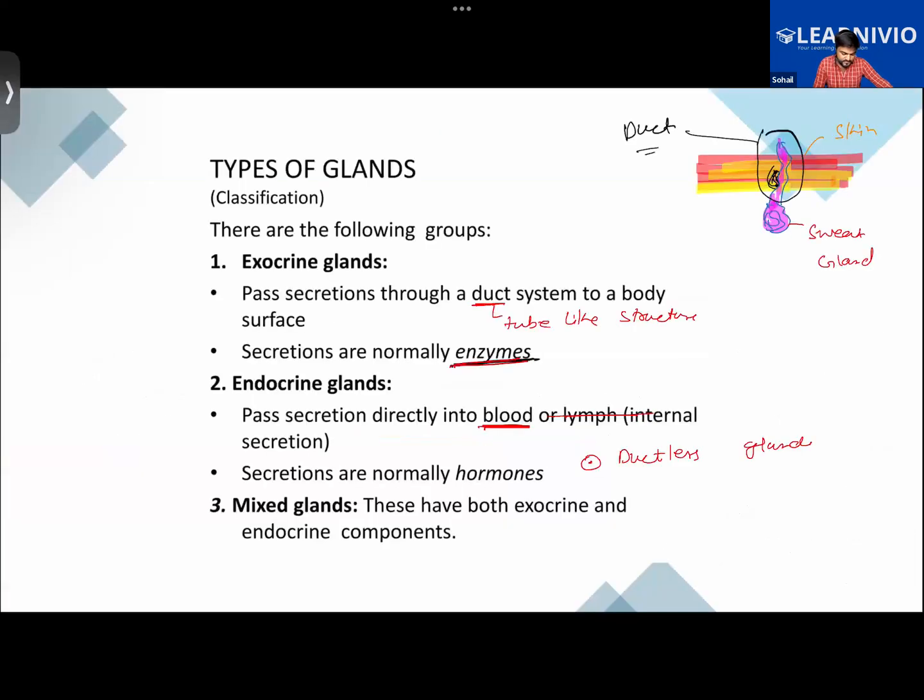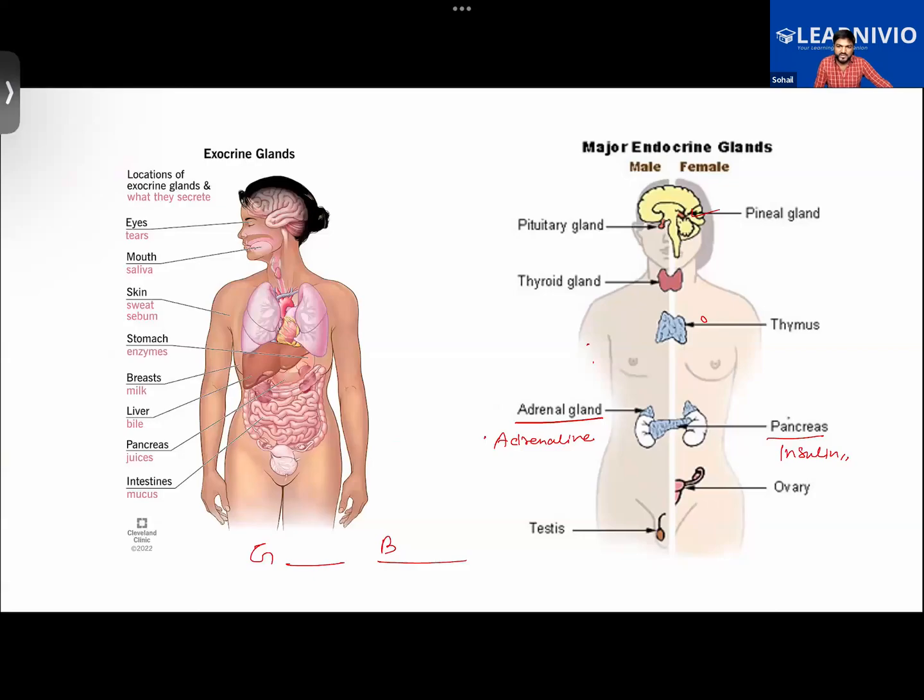Now, plus, we have another kind of gland, like the endocrine gland. For example, we know that the pancreas will be secreting insulin. But does the insulin come onto the surface of the skin? No. Getting it? It goes directly into the blood. Or the adrenal gland, which we have been learning about, it secretes adrenaline. Where does it go? It directly goes into the blood. It does not come onto the surface of the skin.